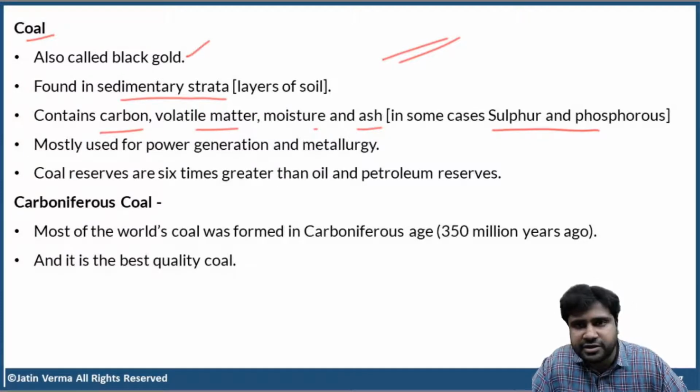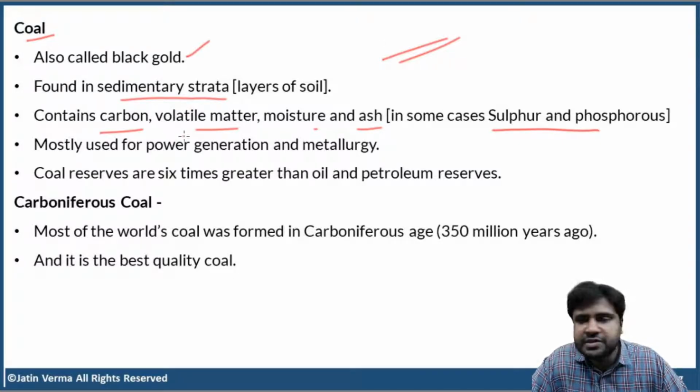We don't need that. If the coal contains a lot of carbon, then that coal is very pure, having the best quality. That coal will burn with a blue flame, which means complete combustion without any impurities. But we don't have such coal in India, unfortunately. We are going to discuss that also, don't worry.